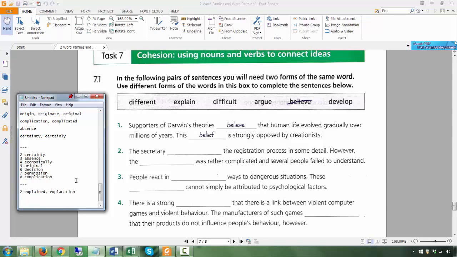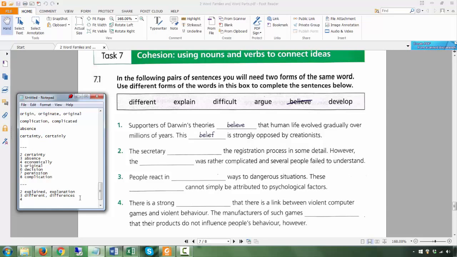So it's not good enough to get the right verb or the right word class. You have to form the right tense if it needs a tense. Okay. People react in different ways. Ways is a noun. Different is the adjective. These are many. These differences. Okay. Different is an adjective describing the ways. These is going to be the noun. Difference is a noun. Differences the plural.